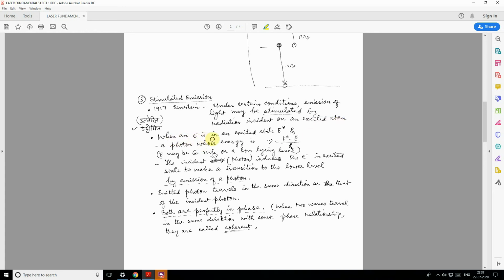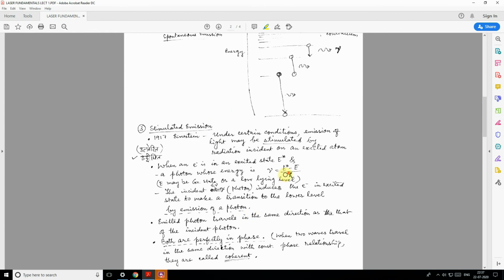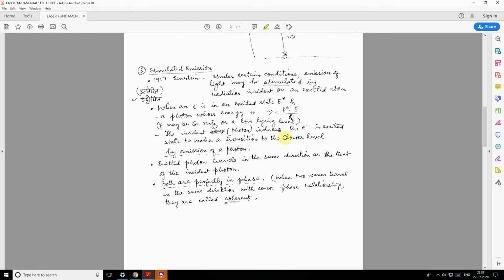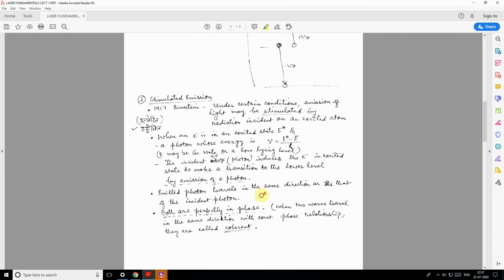When an electron is in the excited state E star and a photon whose energy is h nu, you see the photon is incoming with this much frequency, it interacts with the excited atom and the electron makes a transition downwards, and in that process it emits a photon of that much frequency which depends on the difference of the energy levels.